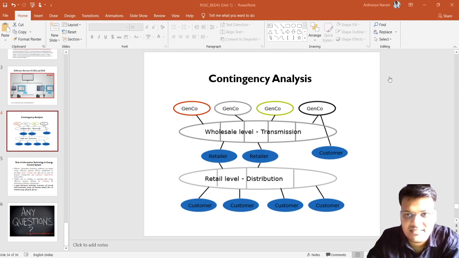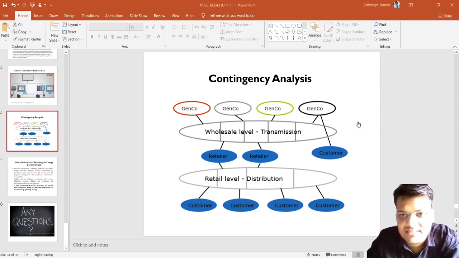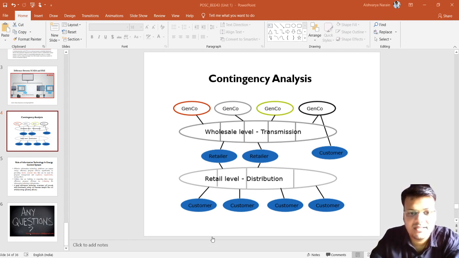Maybe there is a chance that a line does not have the capability of bearing that much, so there is a chance of contingency. That comes into the contingency analysis. Suppose there is a generator outage, then what are the effects on the transmission line parameters? These all come into the contingency analysis. That's what I wanted to show you.